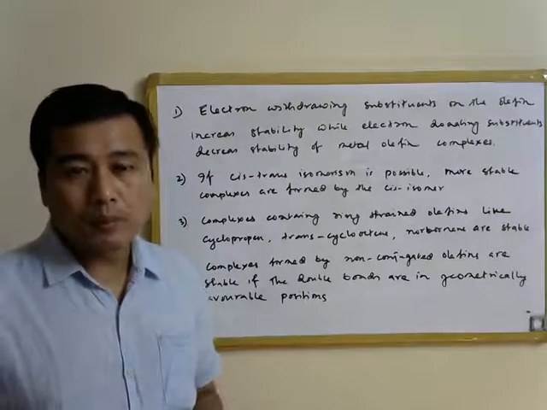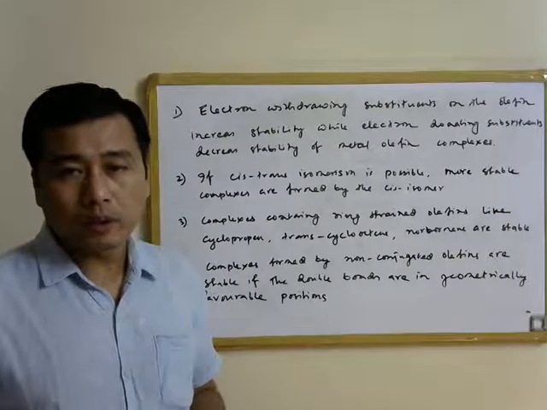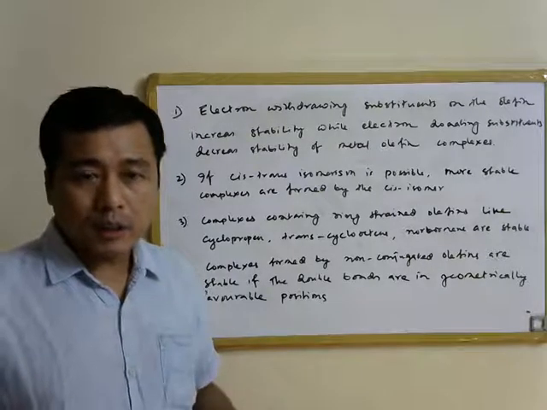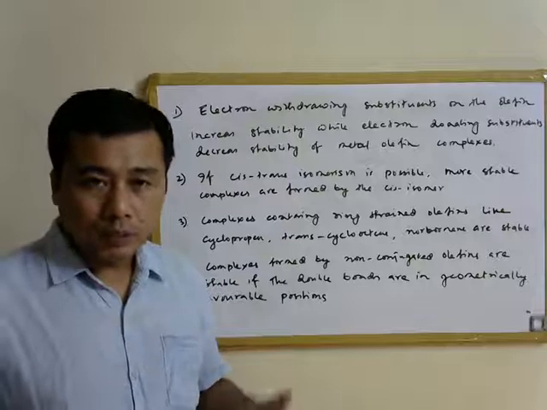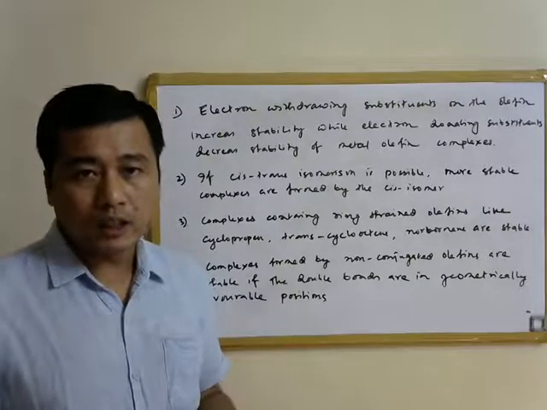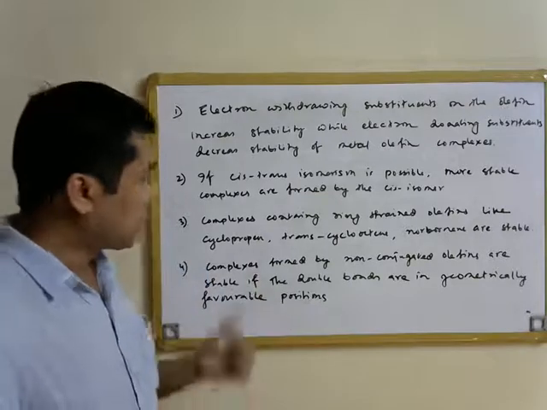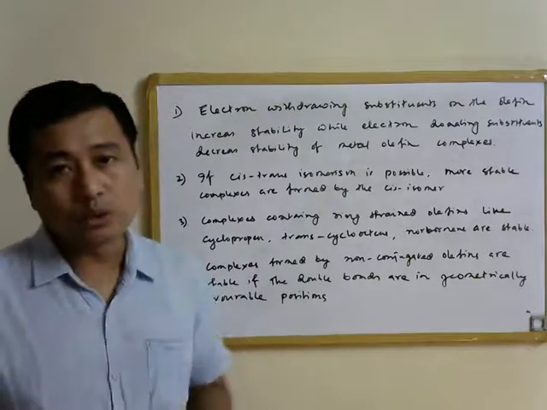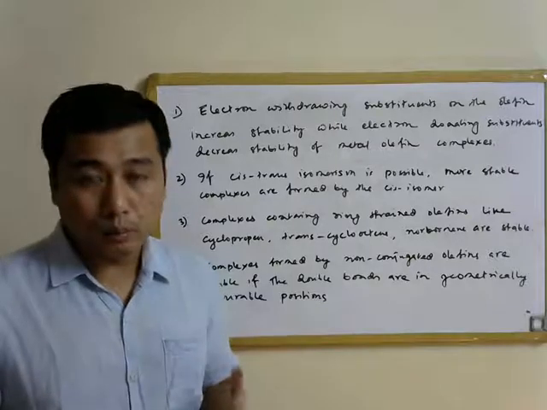But if the double bonds present in such oligoolefins are in a geometrically favorable position to bind with one metal center and thus form a chelate, then such complexes formed by non-conjugated oligoolefins are going to be more stable.